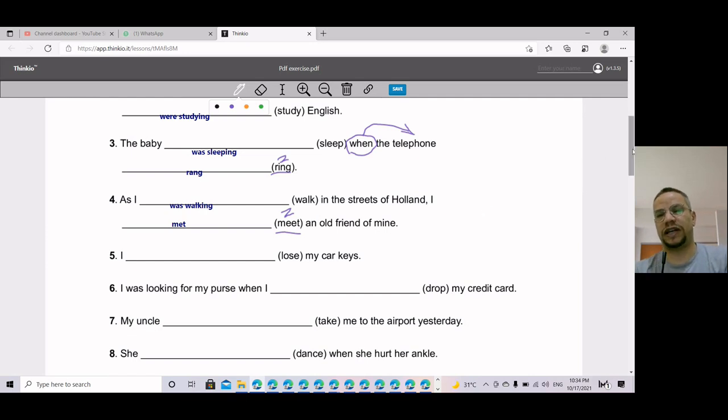So what can you see in this exercise that I will not complete here, because I will send it to you in the description below to see it and complete it? Again and again, past progressive, past continuous, was or were with ing, is always before past simple. Try to look at the sentence for the word when, as or while. When is always followed by past simple. That's right, correct. But as or while are followed by past progressive. Correct too.